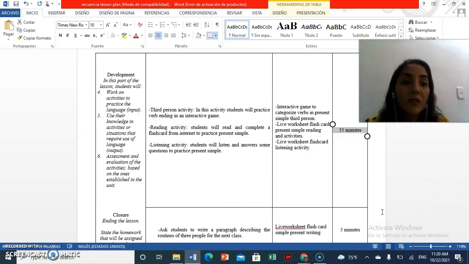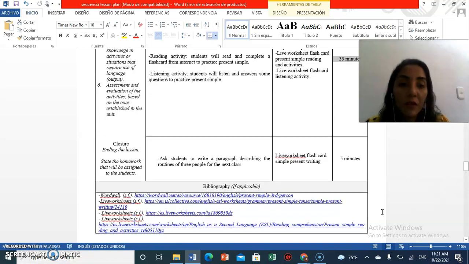The materials for this section are an interactive game from Wordwall and Live Worksheets flashcards for reading and listening activities. This section lasts 35 minutes.